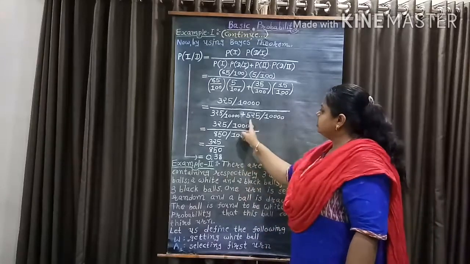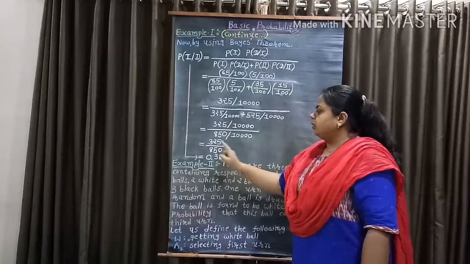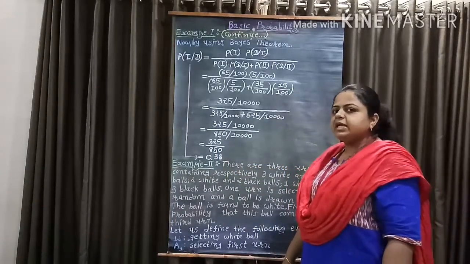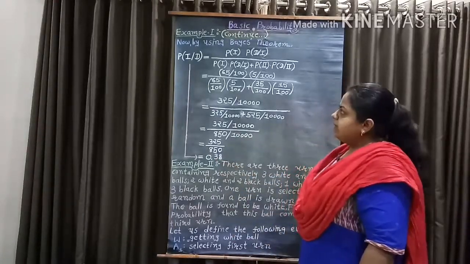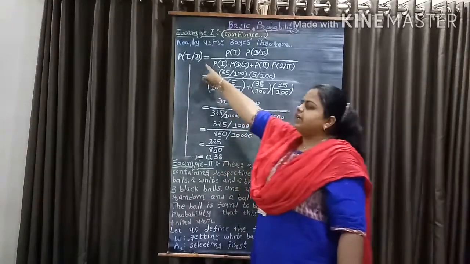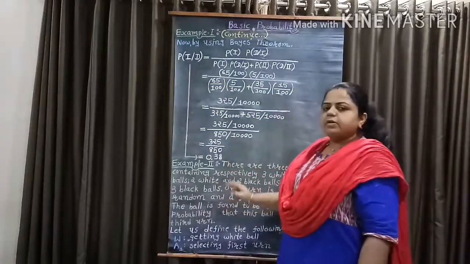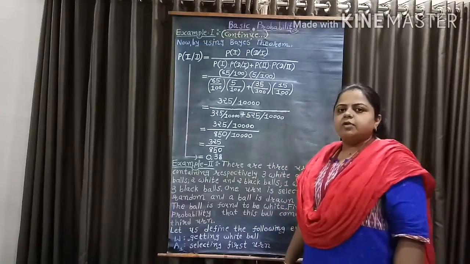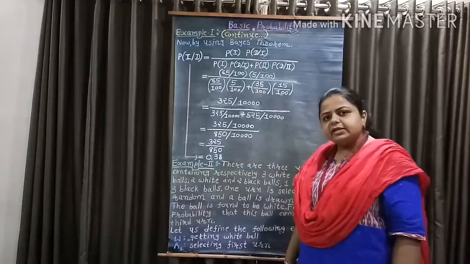Now 10,000 cancels out. We get 325 over 850, and 325 over 850 equal to 0.38. So probability of 1 given D equal to 0.38. So the probability that a defective chip comes from machine 1 is 0.38.